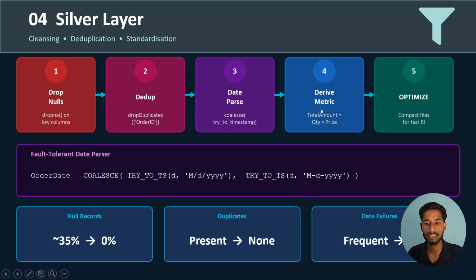Then the derived metrics: if we need to add any column, for example if our raw data has a quantity and a price, we will add one more column there for total amount, and that will be added in the silver layer. And finally, we'll push all our data to the gold layer for Power BI optimization.